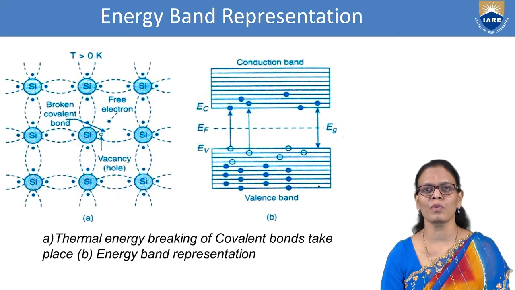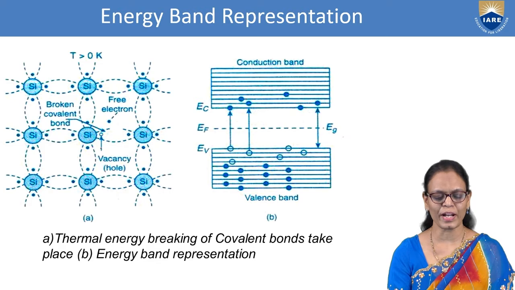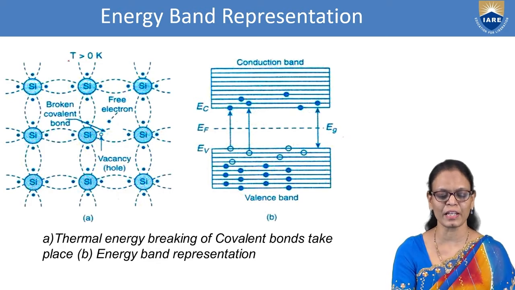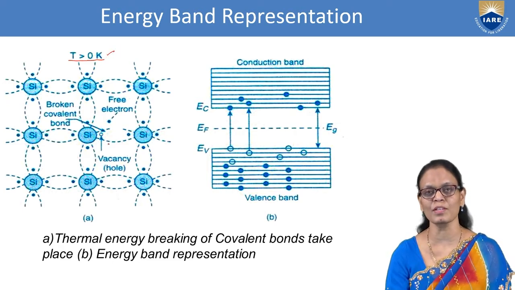Now this is what we will be using to do our derivation. As the temperature increases, we are talking about a temperature T greater than 0 Kelvin. Sometimes even room temperature is enough to break these bonds. Here we are showing one covalent bond broken because of the increase in temperature.